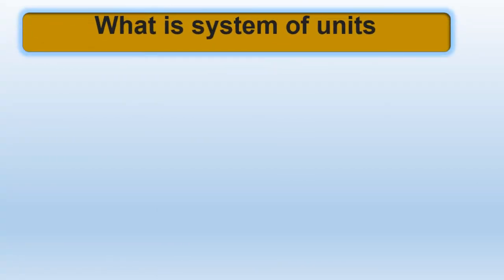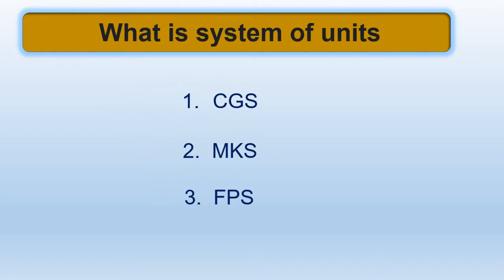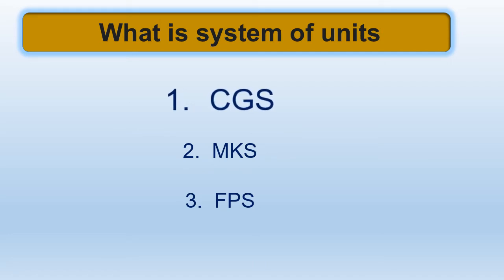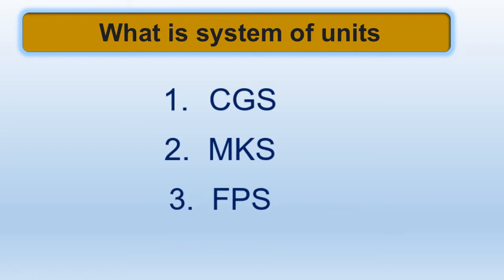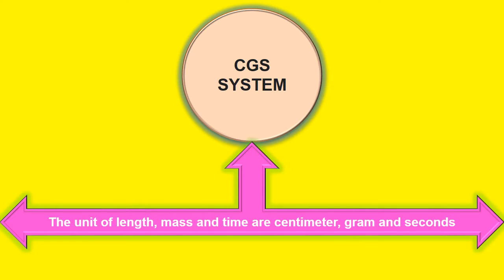Sir, what is a system of units? A system of units is a set of related units that are used for calculations. The main systems of units are the CGS system, MKS system and FPS system. In the CGS system, the units of length, mass and time are centimeter, gram and second respectively. The MKS system uses the meter, kilogram and second as base units.